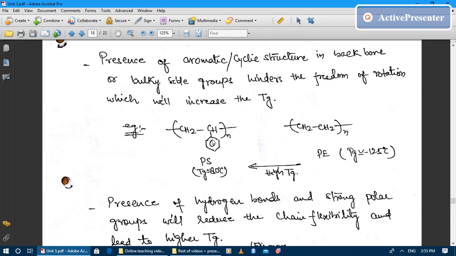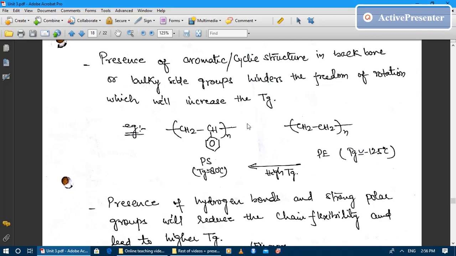Correct. So this is a bulky big side group which is attached to the polymer backbone chain. Because of bulkier aromatic groups, the mobility of chain decreases, and I told you that there is an inverse relationship between the mobility and the glass transition temperature. So if mobility of the chain is decreased, that means glass transition temperature will be increased.